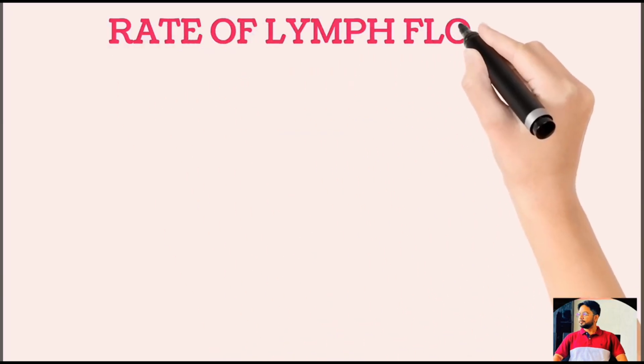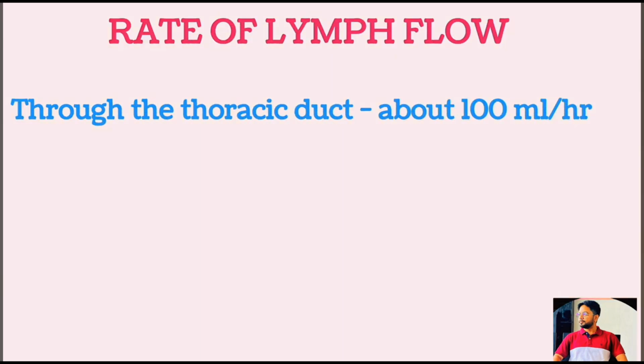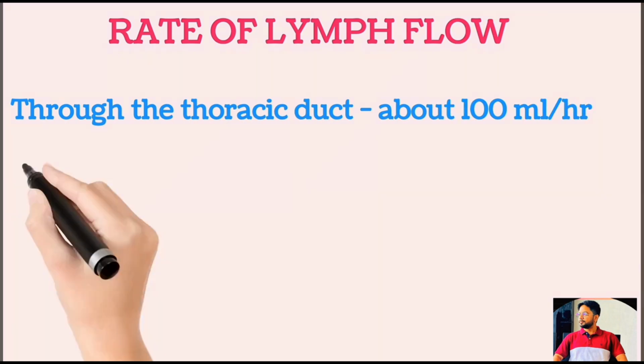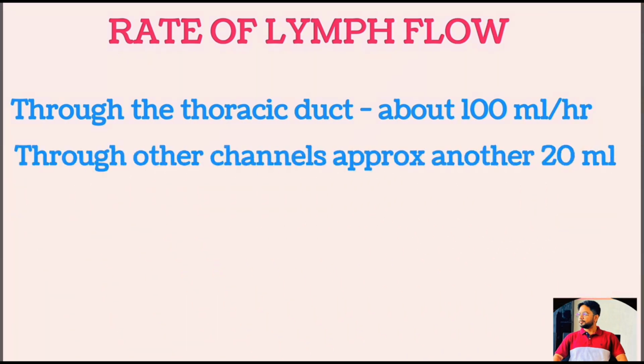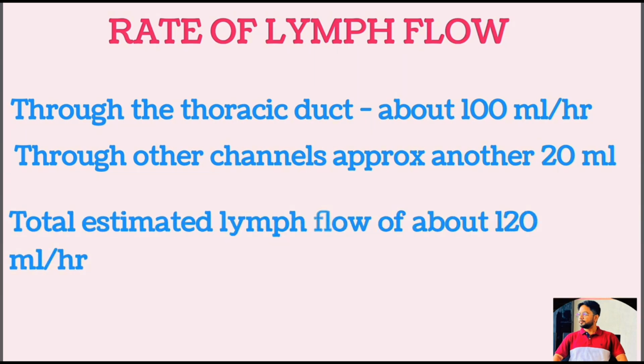Rate of lymph flow. About 100 ml per hour of lymph flows through the thoracic duct in a resting human, and approximately another 20 ml flows into the circulation each hour through the other channels. So the total estimated lymph flow is 100 ml in the thoracic duct and 20 ml through the other channels. So the total is 120 ml per hour, or if we calculate in a day, that would be 2 to 3 liters per day.